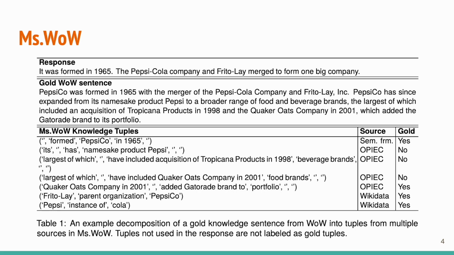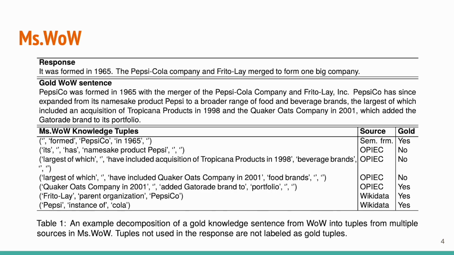Here's an example of the MISS-WOW dataset. Given one of the responses at the top, there are some knowledge sentences from the original Wizard of Wikipedia dataset. We divide the knowledge in Wizard of Wikipedia into 4 non-overlapping partitions of knowledge sources.